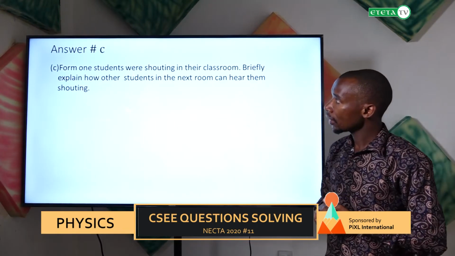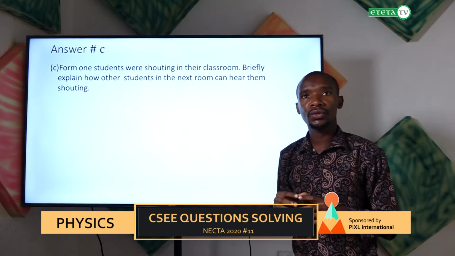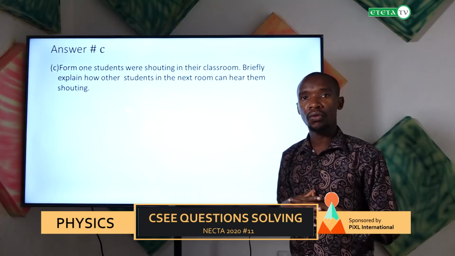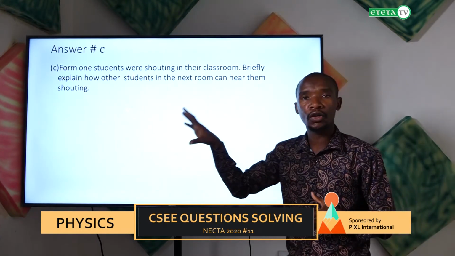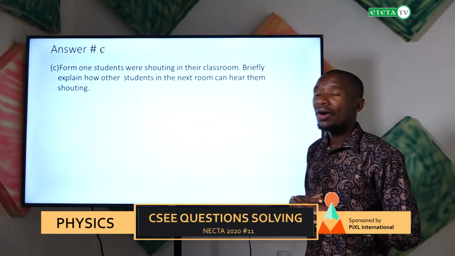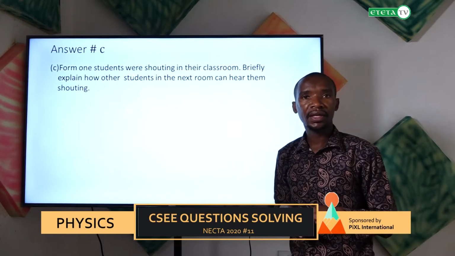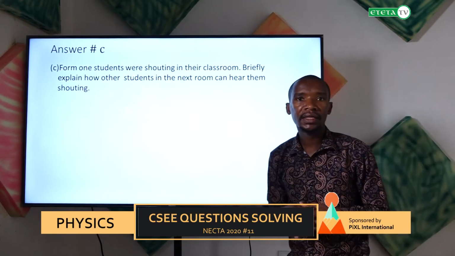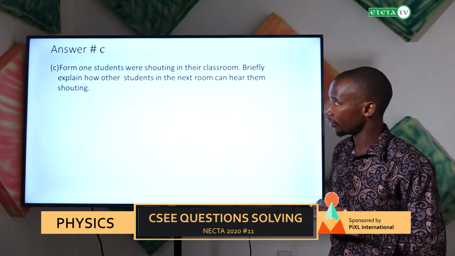Here, the examiner wants you to understand the behavior of waves, especially sound, when it meets obstacles. One among the properties of sound when it meets an obstacle is diffraction. Diffraction is one among the behaviors of sound waves.